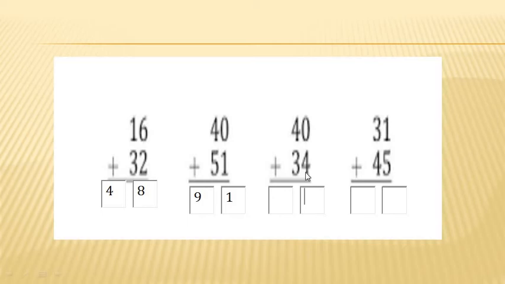Our next sum is 40 plus 34. So by adding 0 to any of the number, what should I get? Do you remember? By adding 0 to any of the number, I get the same number as an answer. 0 plus 4, I get number 4. 4 plus 3. 4 after 5, 6, 7. I should write 7 in the box. Okay, 40 plus 34. As a result, I get number 74.